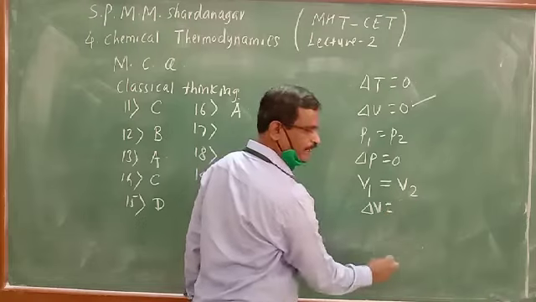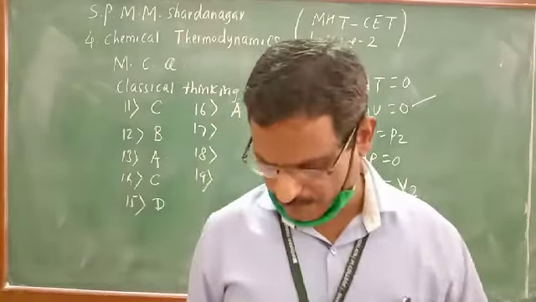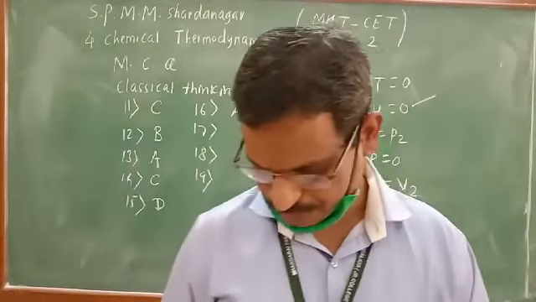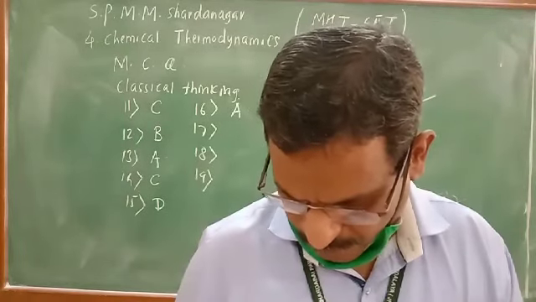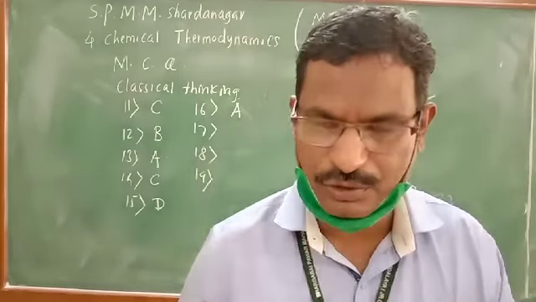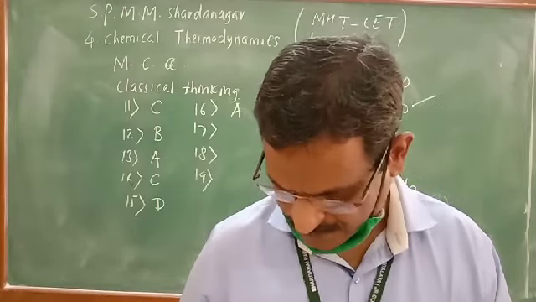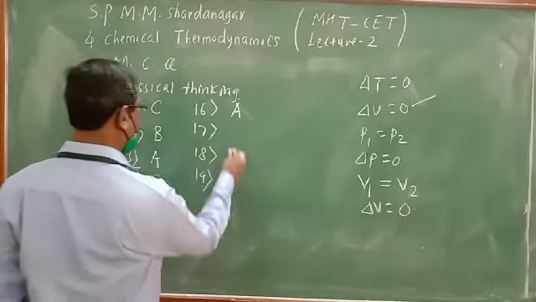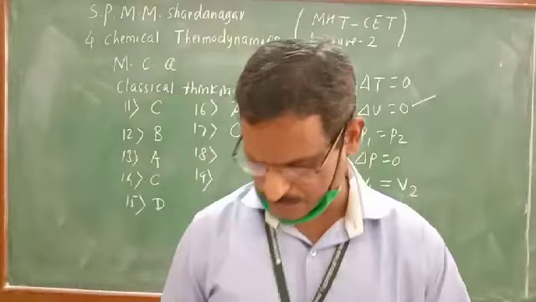Change in volume delta V is V2 minus V1, that is equal to 0. Therefore, change in volume is 0. Question number 17: for an isochoric process, the change in dash dash, option A, pressure is 0, B, volume is negative, C, volume is 0, D, temperature is 0. So what is 0 over here? Option C. Change in volume is 0, known as isochoric process.